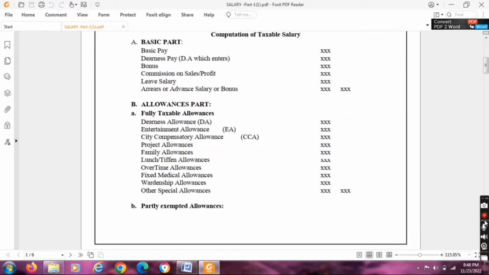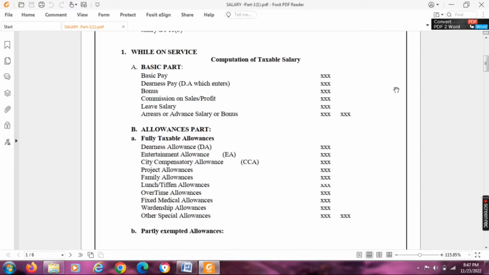And the second one is the allowances part. It covers three types. Number one, fully taxable allowances. The following allowances are fully taxable in the hands of the employee. Number one is dearness allowance. Next, entertainment allowance, city compensatory allowance, project allowance, family allowance, lunch or tiffin allowance, overtime allowance, fixed medical allowances, wardenship allowances, and other special allowances. These are fully taxable allowances in the hands of the employee.